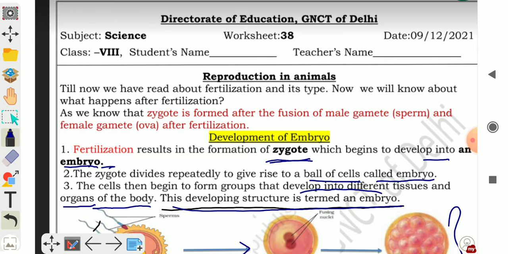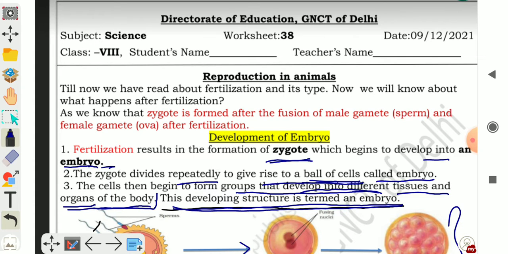The zygote divides repeatedly to give rise to a ball of cells. This ball of cells is also called embryo. The cells then begin to form groups that develop into different tissues and organs of the body. This developing structure is termed embryo.